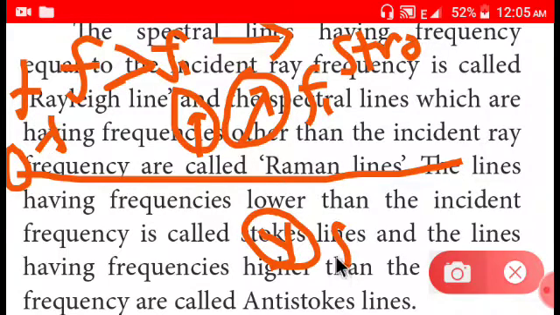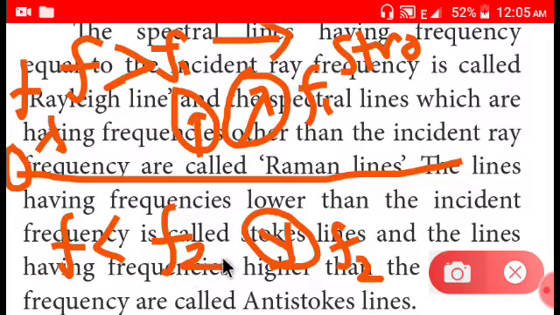If this is f2, the frequency of scattered beam 2, and the initial frequency is lesser than f2, then this line is called an anti-Stokes line. Anti means the opposite of Stokes.